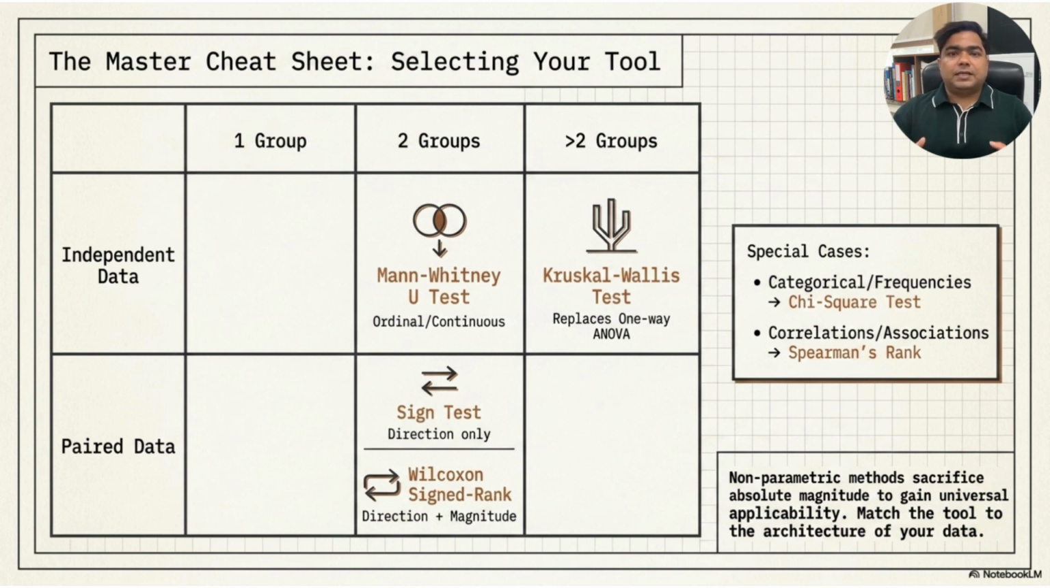So whenever you select a statistical test, do not choose randomly. First, understand the structure of the data. Ask whether the data is normal or non-normal, paired or independent, categorical or ranked, and whether you have two groups or more than two groups. That is how we choose the correct non-parametric test.